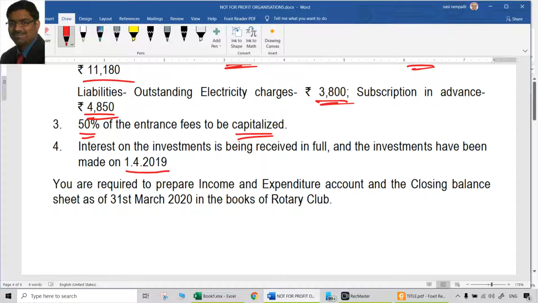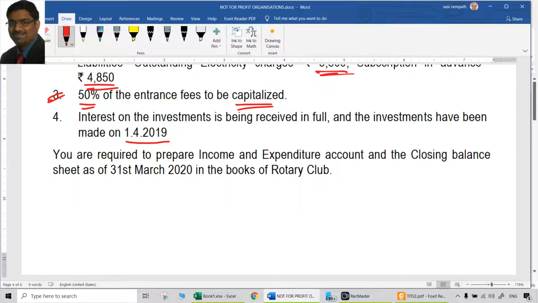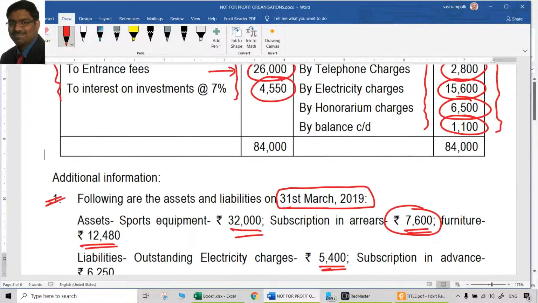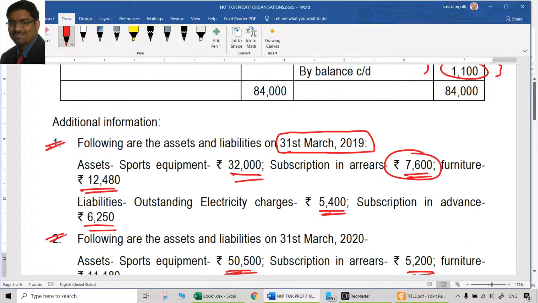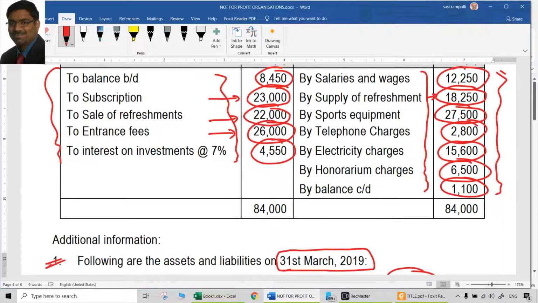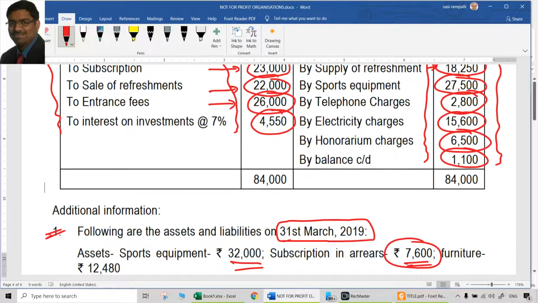50% of entrance fees to be capitalized. We already dealt with that. Nothing to be done again. Already we treated that. Then comes interest on investments is being received in full, and investments have been made on 1/4/2019. See here, investments are supposed to be shown here, but how much is that investments? That is not given anywhere. But what is given definitely is interest on investments.